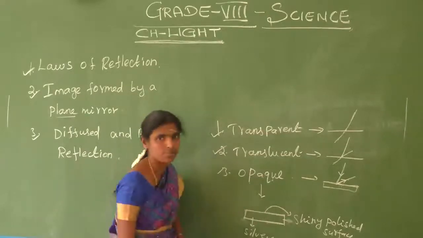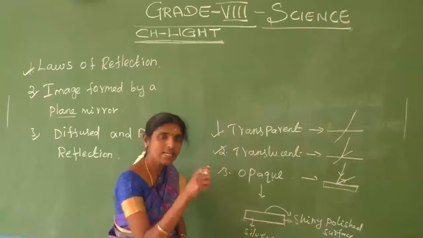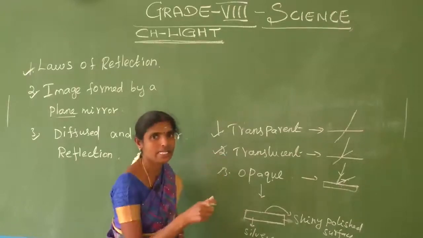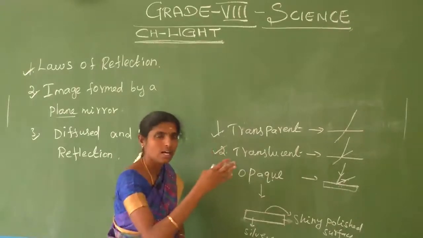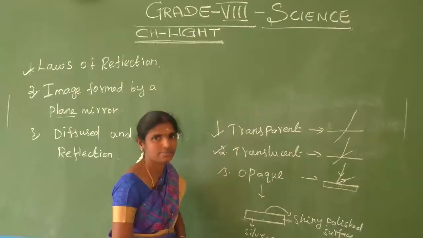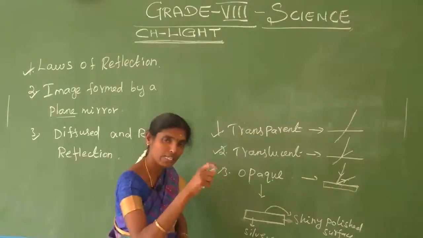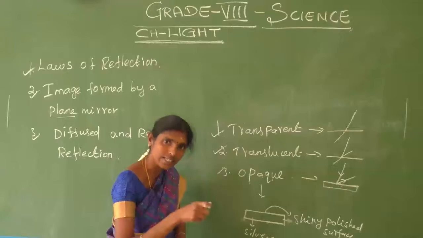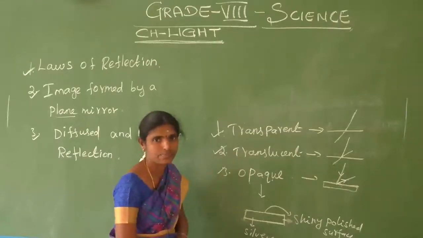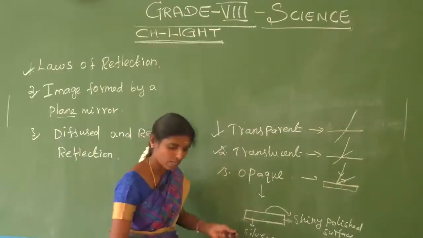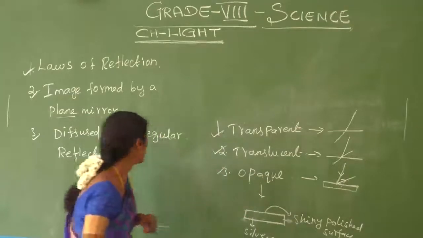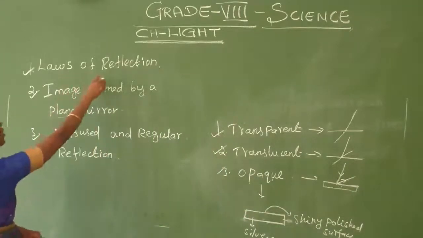This is the opaque object. Reflection of light occurs only in the opaque object. Now we are going to discuss the laws of reflection.